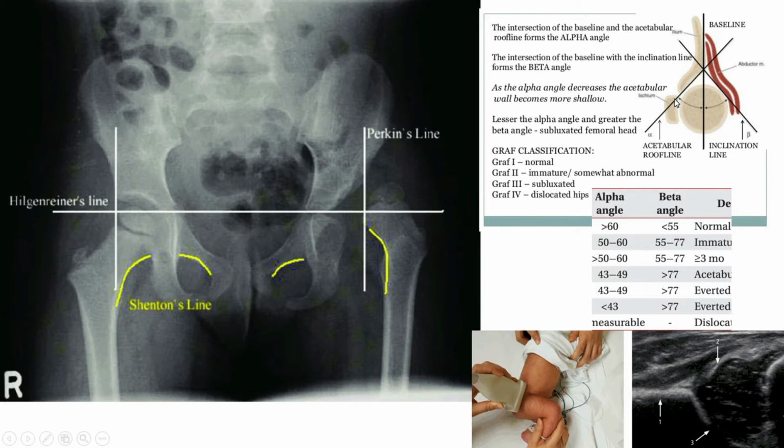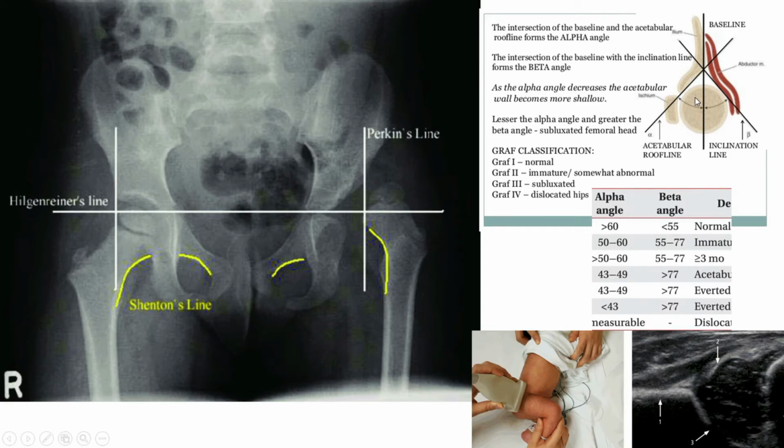This alpha angle determines the depth of the acetabulum. As the depth of the acetabulum decreases, the chance of dislocation increases. This is called Graf classification. An alpha angle of more than 60 is normal, and as the alpha angle decreases, the chance of dislocation is higher.